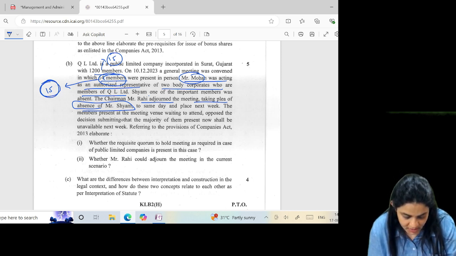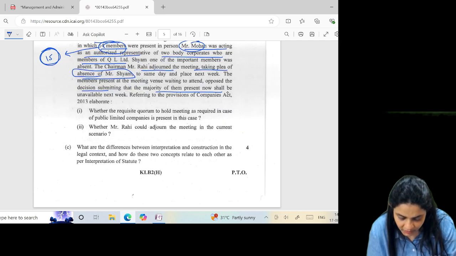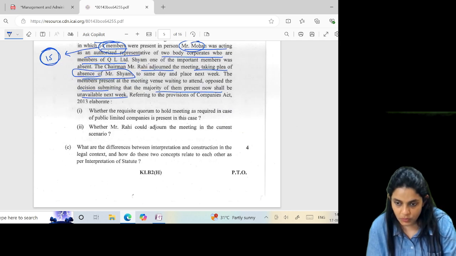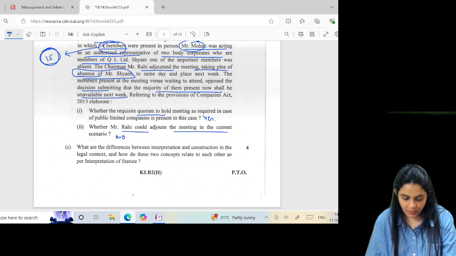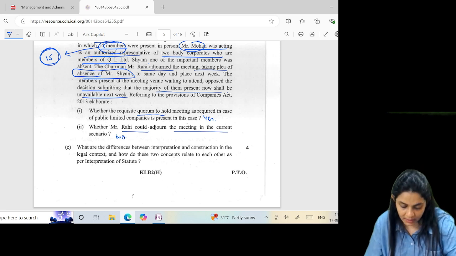To the same day and place, so the members present at the meeting, waiting to attend, oppose the decision, submitting that the majority of them present now shall be unavailable next week. Referring to whether the requisite quorum was present: yes. Whether Mr. Rahi could adjourn the meeting in the current scenario: no. He could not adjourn the meeting in the current scenario.